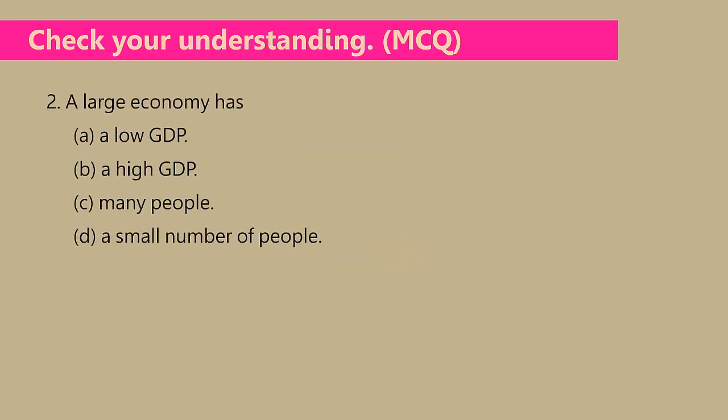Number 2. A large economy has A. A low GDP, B. A high GDP, C. A large number of people, or D. A small number of people. As you might have guessed, the right answer is B. A large economy has a high GDP.